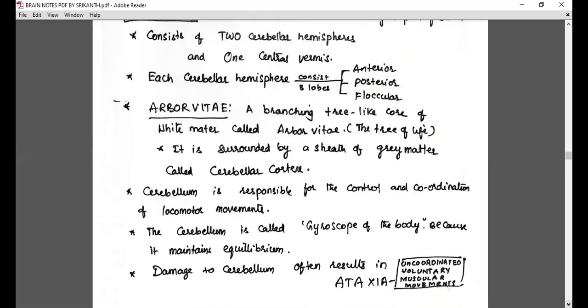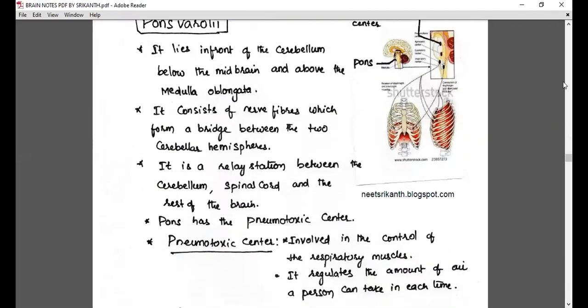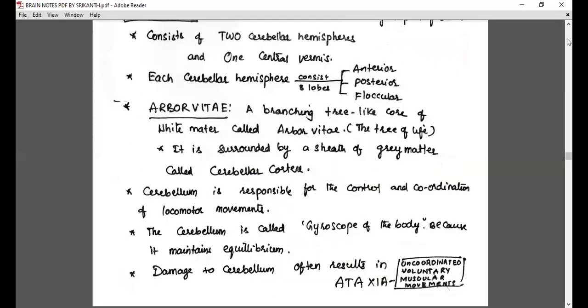So what is the function of the cerebellum? It is responsible for the control and coordination of the body. Let's take an example to understand better. For example, a drunken person, can he walk properly? No, he is not able to walk properly.